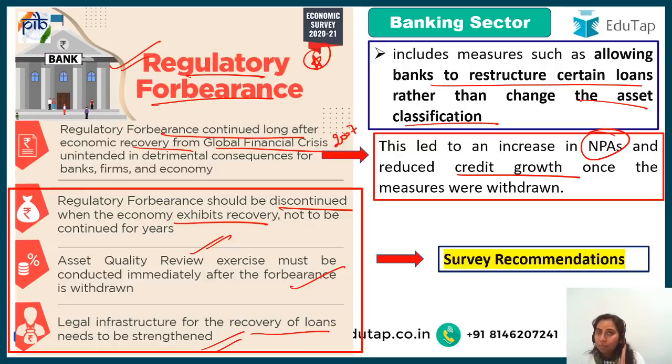We have made a mistake, we should not repeat it. We should always provide forbearance but should take it out when the recovery is there. Then the asset quality review should be there, and legal infrastructure for recovery of loans has to be strengthened. This is what your survey is telling about the banking sector in our country. ठीक है, fair enough.